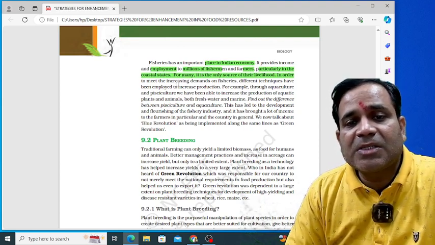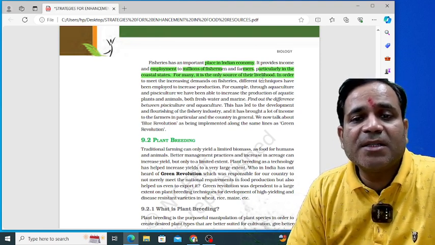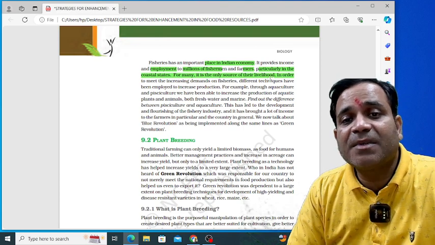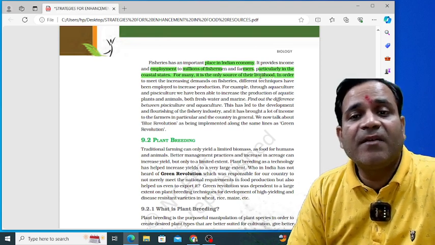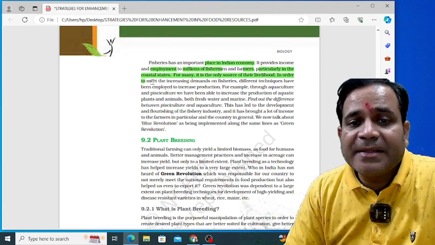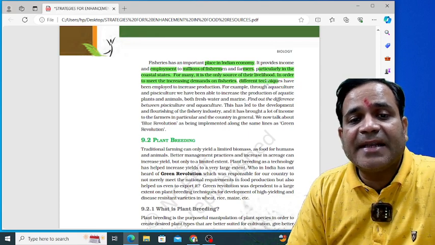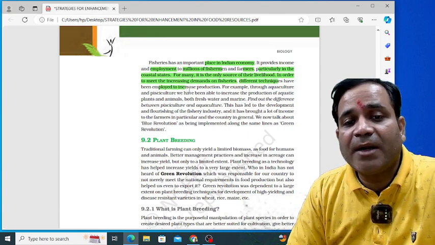For many it is the source of their livelihood. Only the source of their livelihood. It means that the person who does fisheries, his livelihood will be performed, otherwise not. In order to meet the increasing demands from the fisheries, we should use different techniques. You know the techniques that have been employed to increase the production?